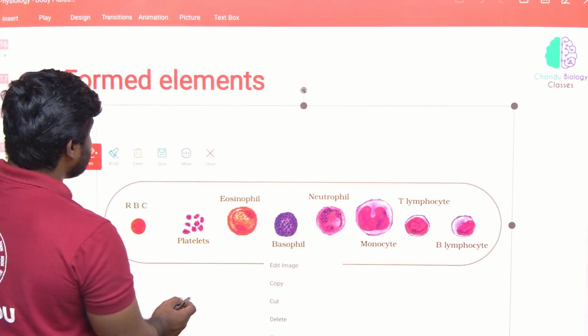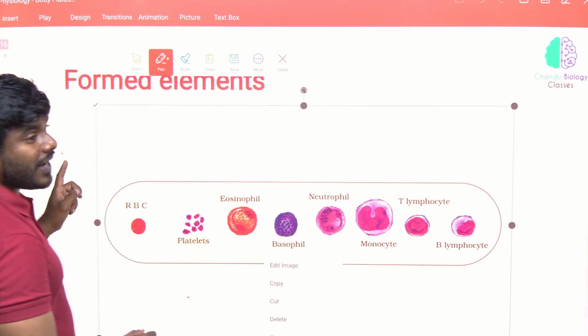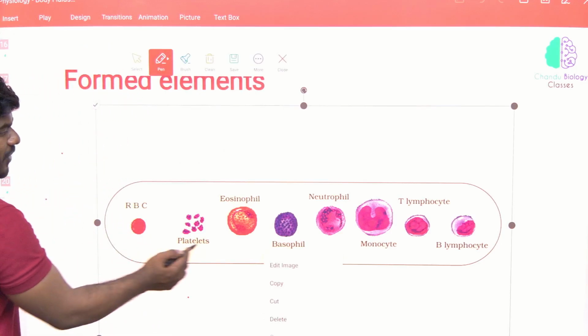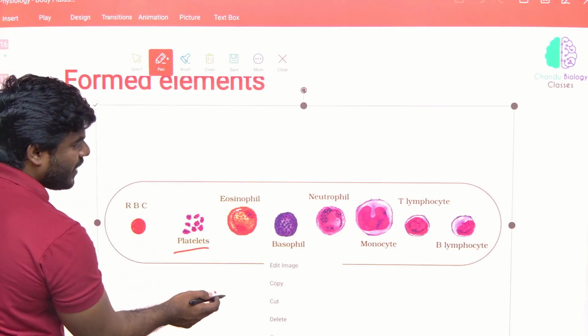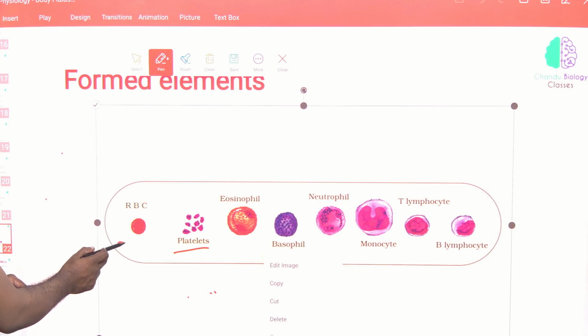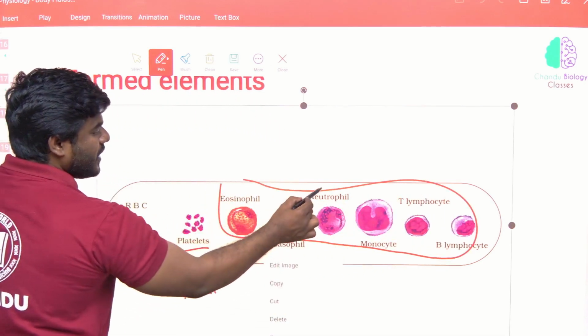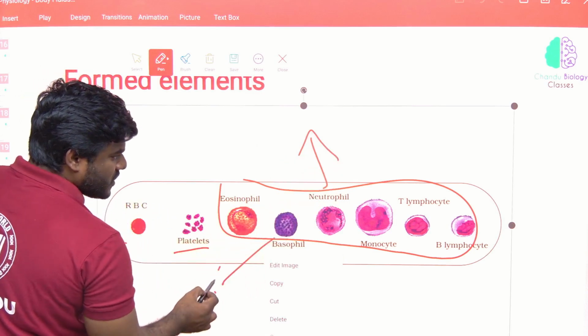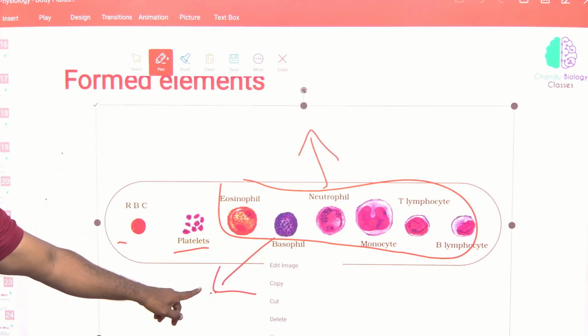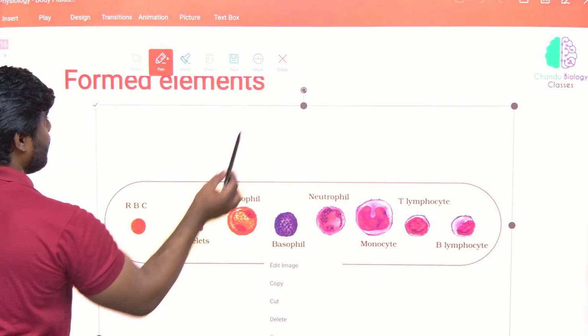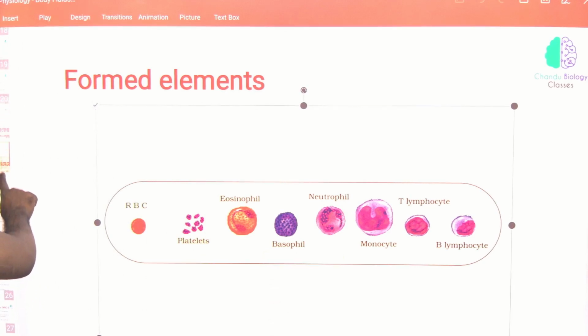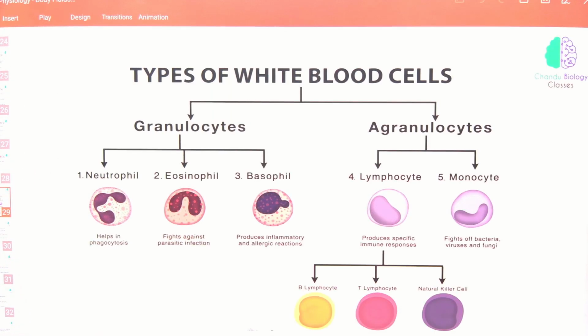So the major portion is RBC. Then what is the next one? After RBC, there are platelets. That's why we arranged it in this way. Correct, na? And the remaining all are WBC. In this, neutrophils are highest and basophils are the lowest. In this way they will be arranged. But all are arranged in the form of a thick slurry.